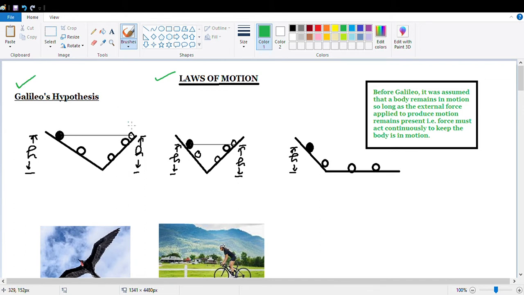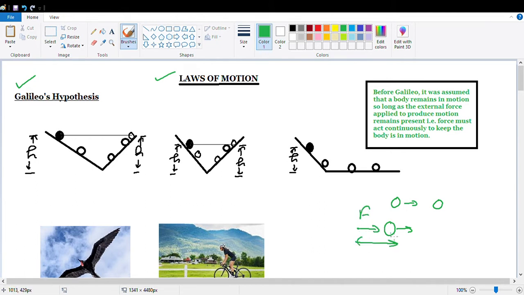Before Galileo, the scientists were assuming that if a body is in motion, it will remain in motion only as long as there is a continuous application of force. That means they said that the body will be in motion as long as the force applied to produce the motion remains present. If you remove the force, the body will stop. It will no longer be in motion. So according to them, if a body is moving, it will continue to be moving if force is present continuously on the body.